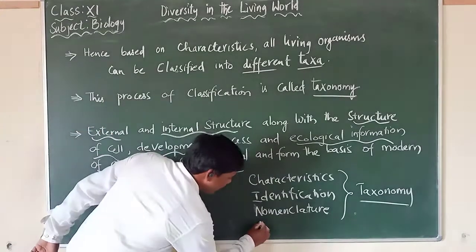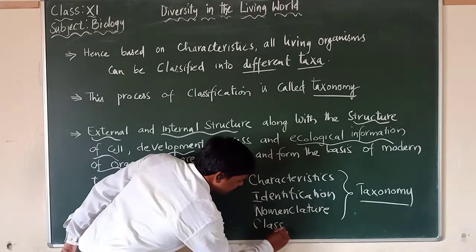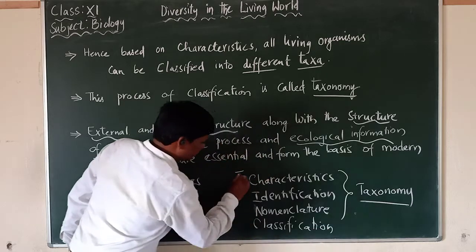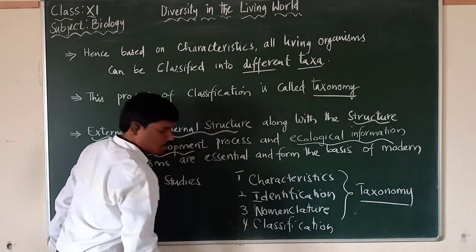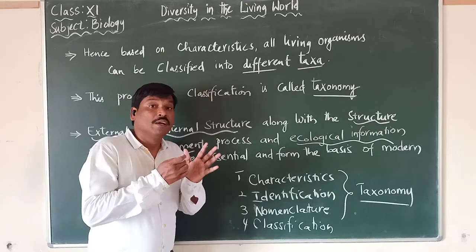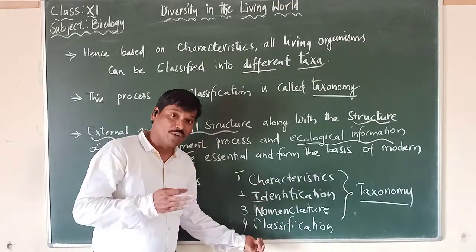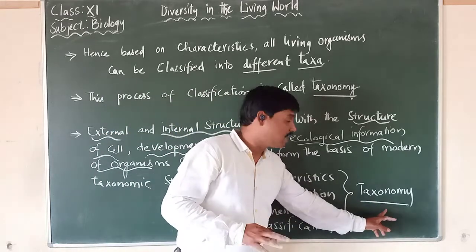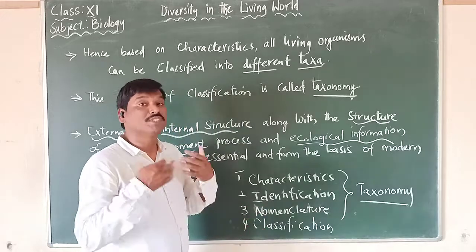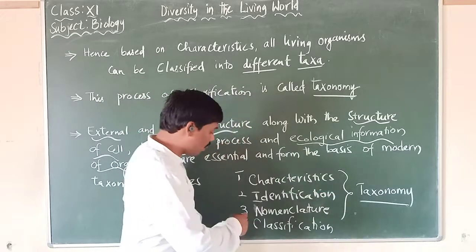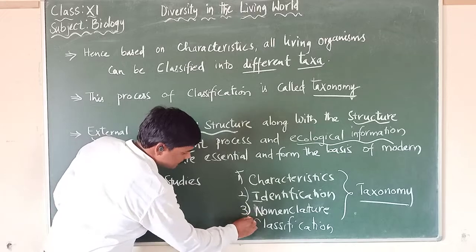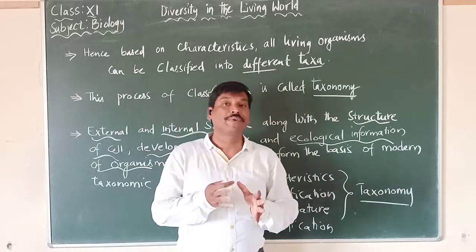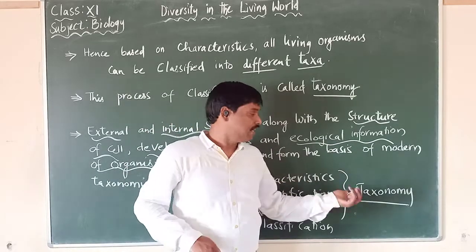And one more thing is classification. Please remember this very important thing. All these four are processes that give us the basic study of taxonomy. That means it helps in the study of taxonomy. All these are very important. So let us keep all these points in mind when we are talking about grouping the organisms into different categories, that is taxonomy.